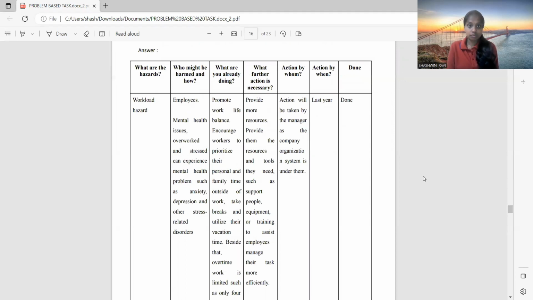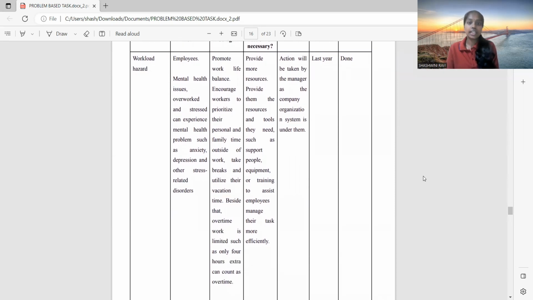The first asset is the workload. The employee might be hurt. How? Mental health issues, overwork, and stress can cause mental health problems such as anxiety, depression, and other stress-related disorders. What are we already doing? Promote work-life balance. Encourage workers to prioritize their personal and family time outside of work, take breaks, and utilize their vacation time. We said that overtime work is limited, such as only 4 extra hours can count as overtime.